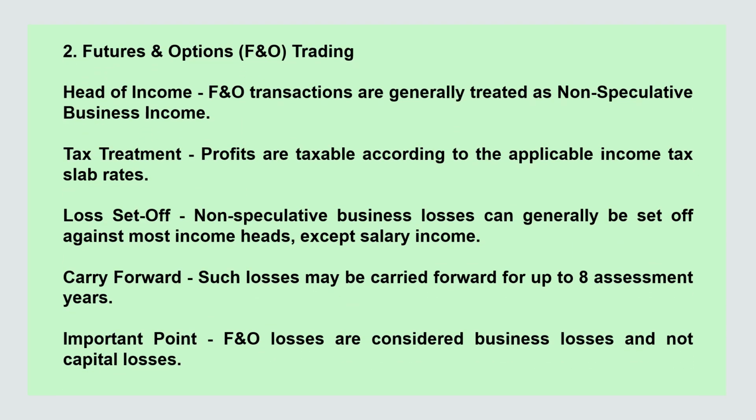Second, futures and options, F&O trading. Head of income: F&O transactions are generally treated as non-speculative business income. Tax treatment: profits are taxable according to the applicable income tax slab rates. Loss set-off: non-speculative business losses can generally be set off against most income heads except salary income. Carry forward: such losses may be carried forward for up to 8 assessment years. Important point: F&O losses are considered business losses and not capital losses.